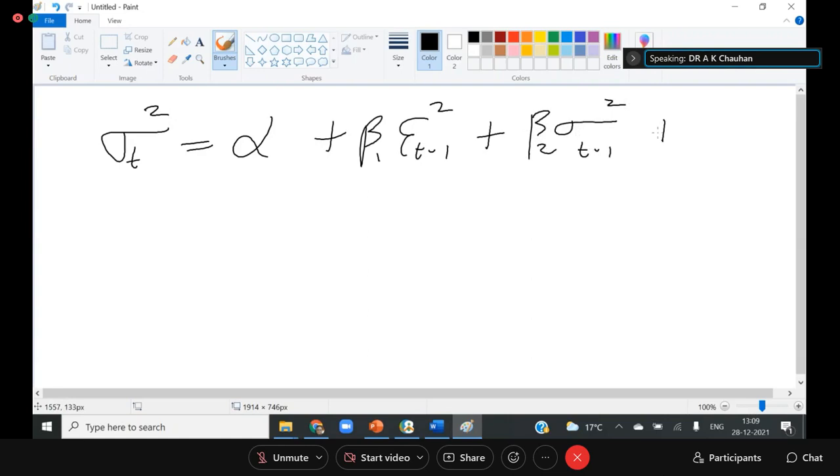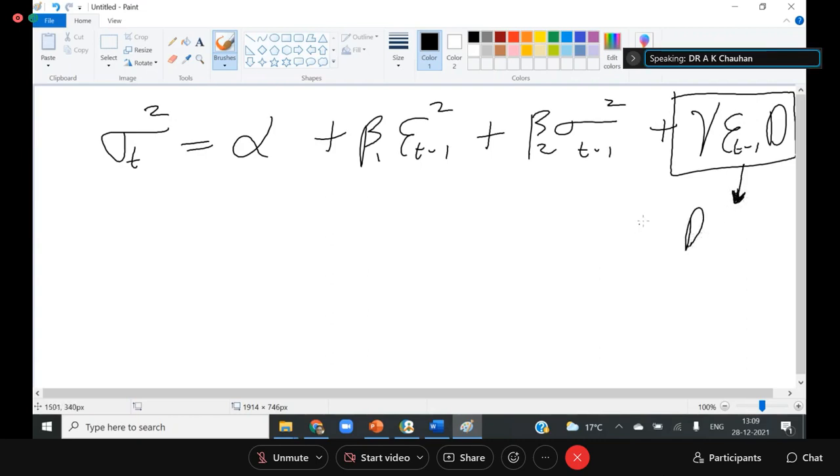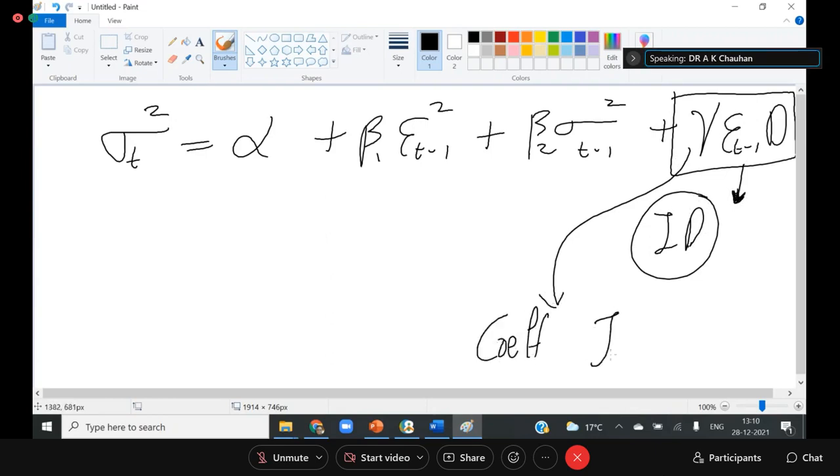Now I am writing here gamma into e t minus 1 into dummy. So now I'm adding a new variable into the model. This is known as the interaction dummy, and gamma is the coefficient of the interaction dummy.